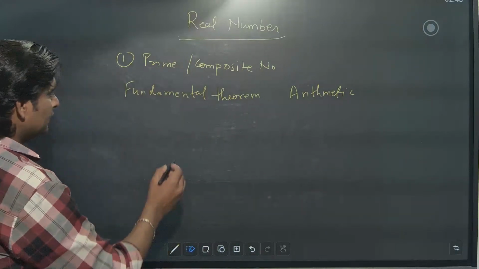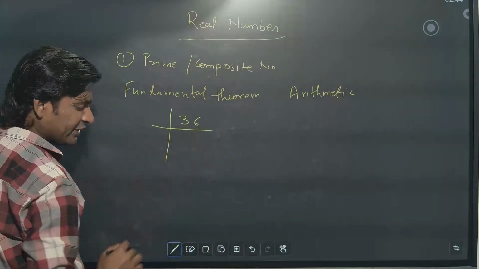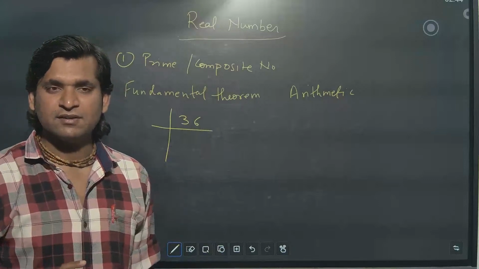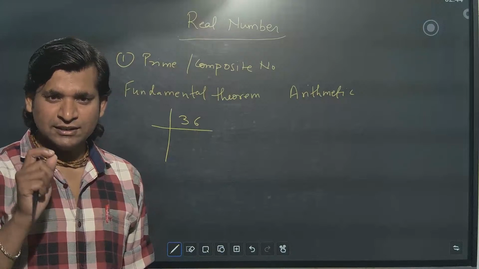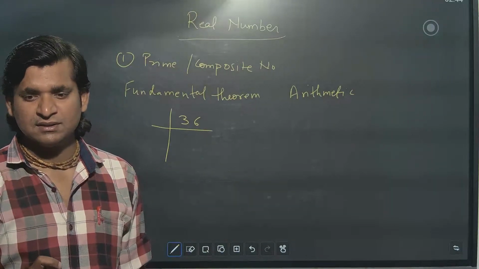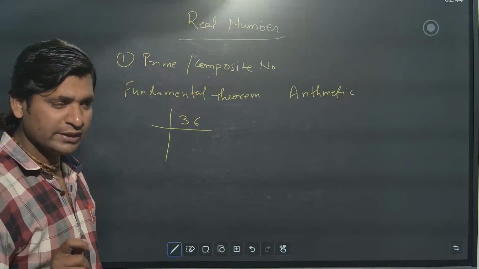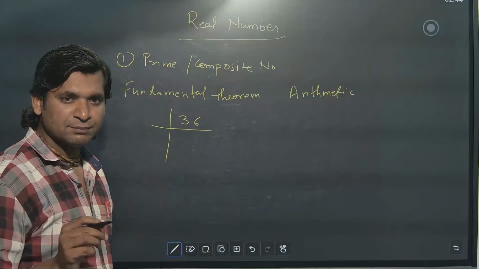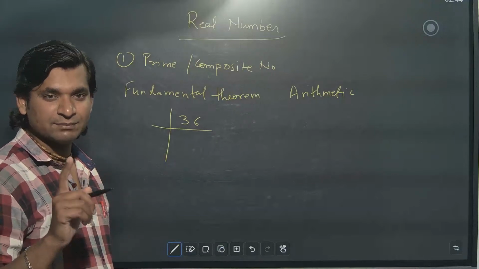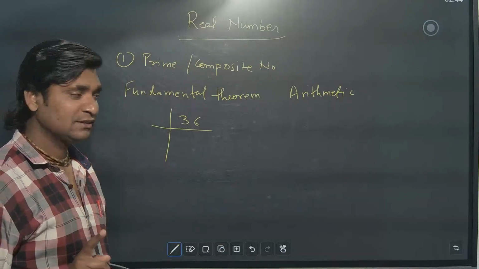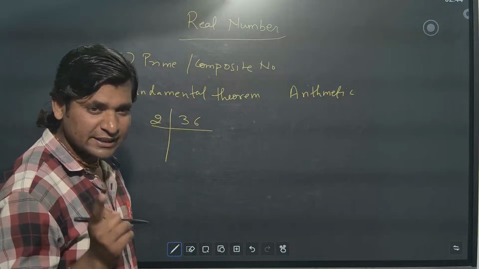For example, take 36 and do prime factorization. What is the meaning of prime factorization? It means that during factorization you should only use prime numbers. You can't use composite numbers. So what will you do? The first prime number is 1? No, 1 is not a prime number. It is the biggest prime if you say 1 is a prime. So the first prime number is 2, the first even prime number.